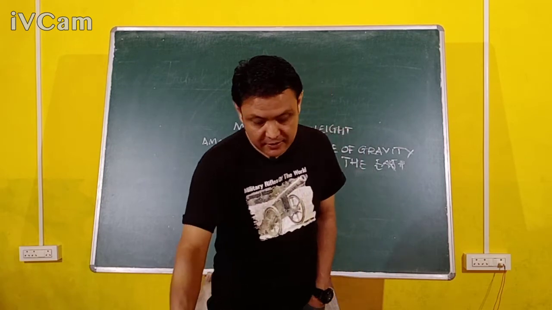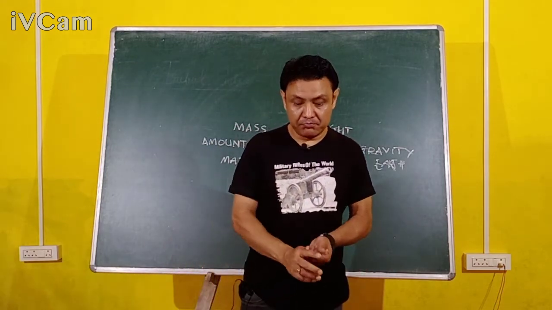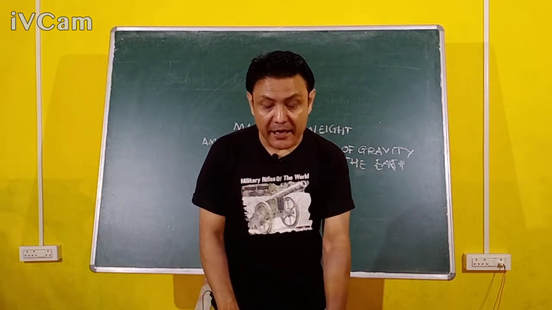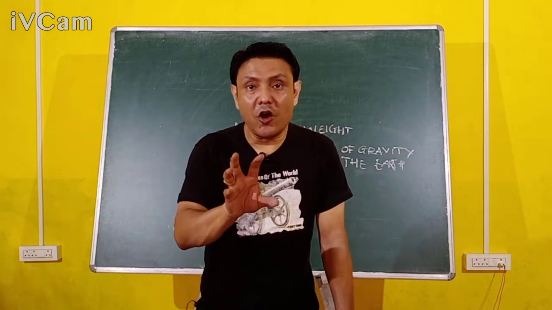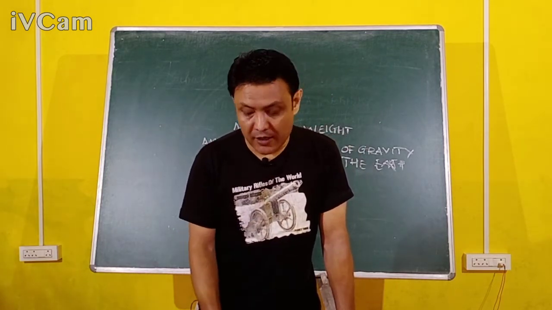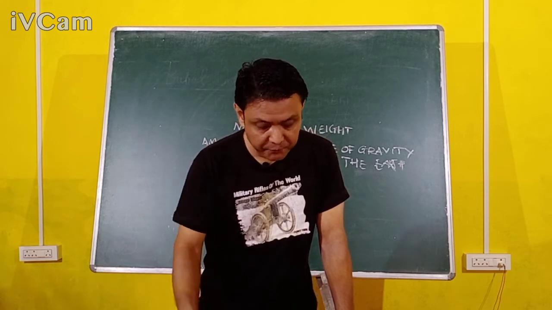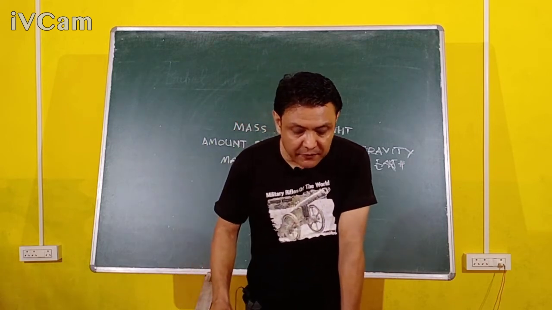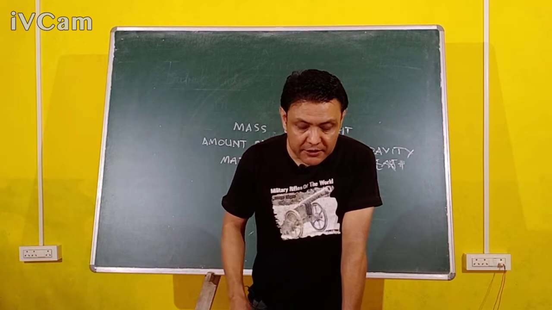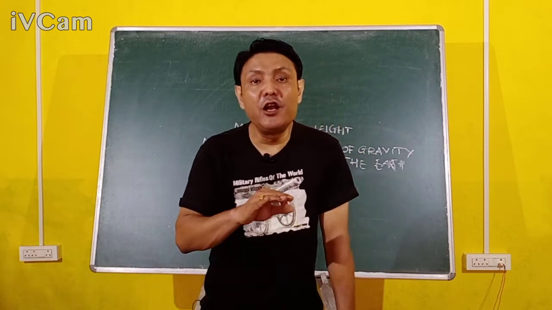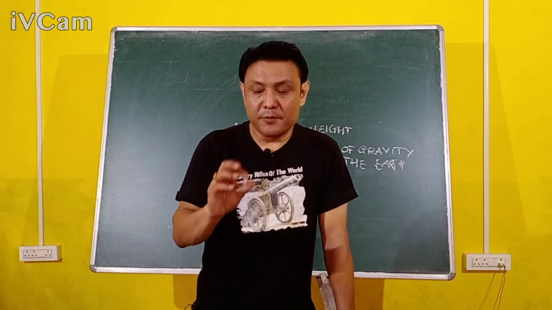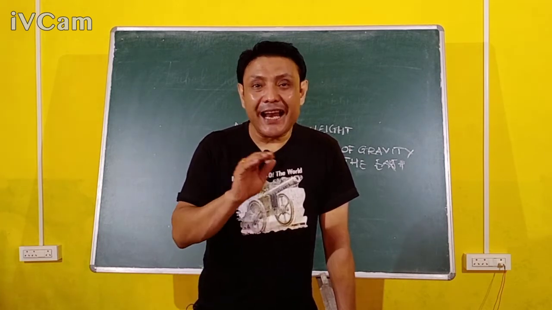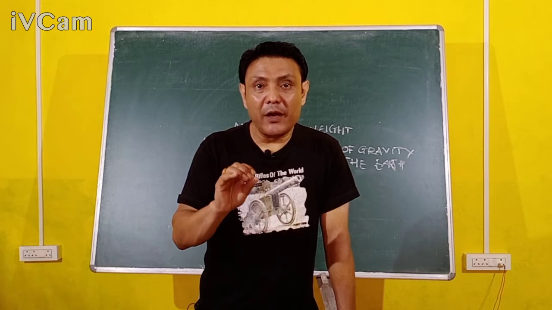Now we talk about volume. The space occupied by a body is called the volume. So all matter occupies space. For example, if you put a small stone in a glass of water, what will happen?